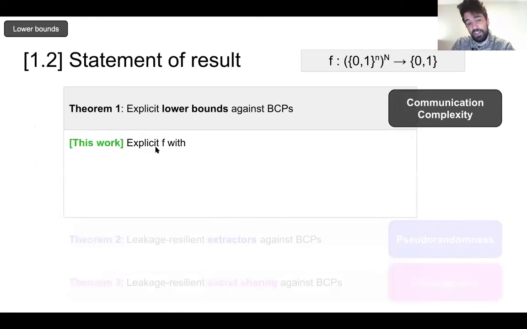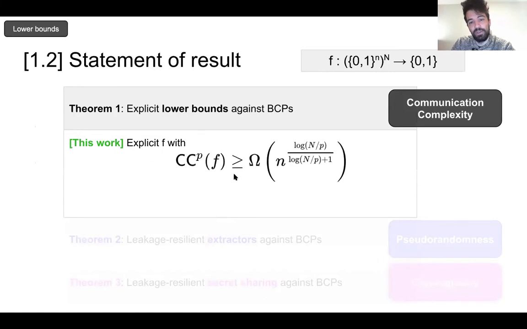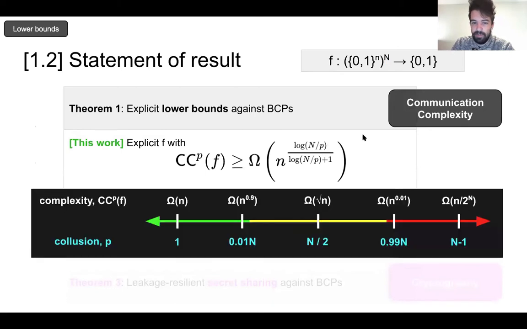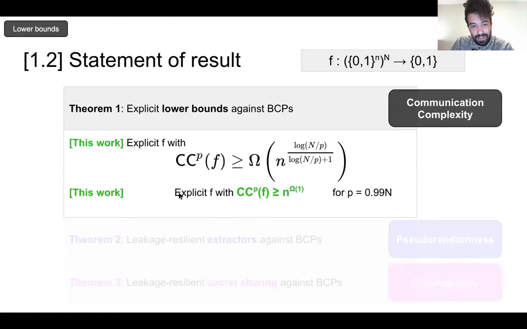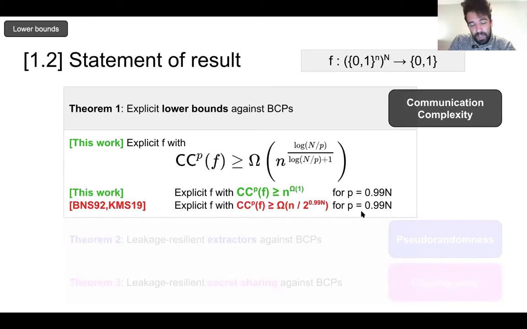We show that there exists an explicit function that achieves the following collusion complexity trade-off, where the collusion bound is P. And I won't force you to parse this. Maybe the most interesting settings of P are as follows. Most notably, even as P approaches NOF collusion, we obtain a lower bound that is still polynomially large. And previously, for this setting of P, all previous lower bounds became trivial when the number of parties participating exceeded log n.